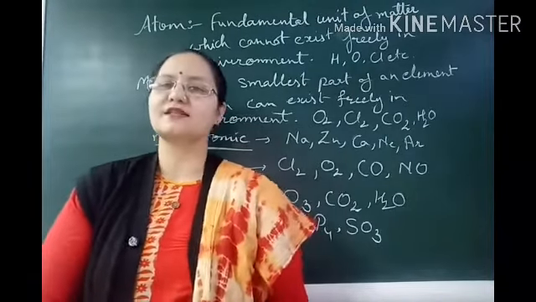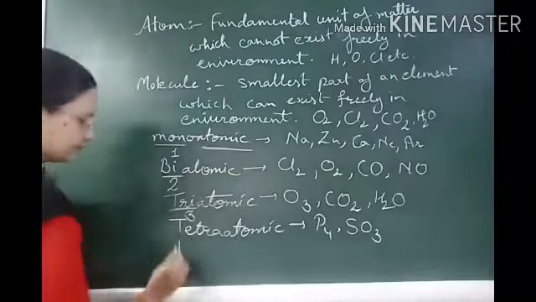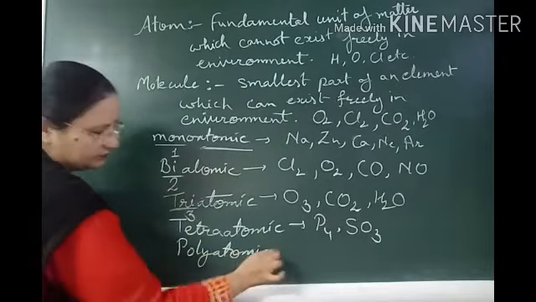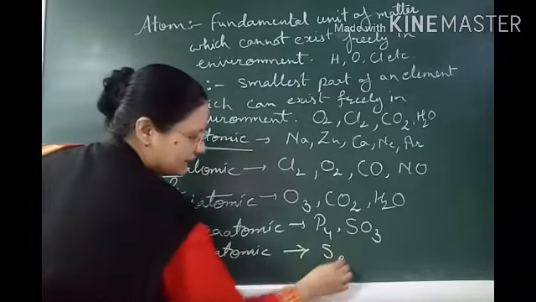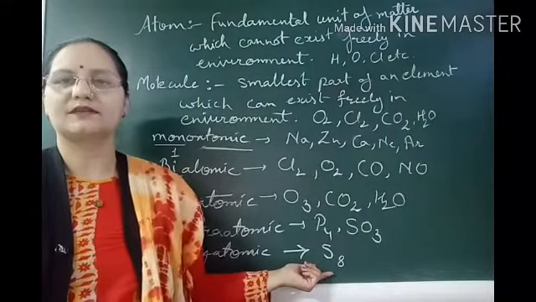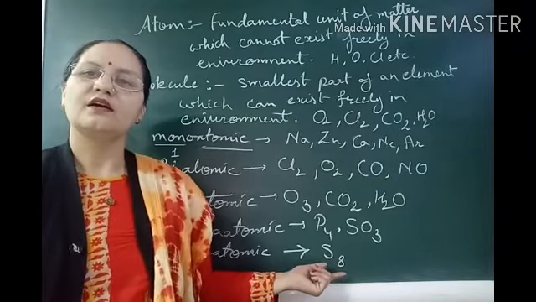So at last we will discuss the polyatomic molecules. The examples of polyatomic are S8 for an element, sulfur having 8 atoms together is the molecule of element sulfur.